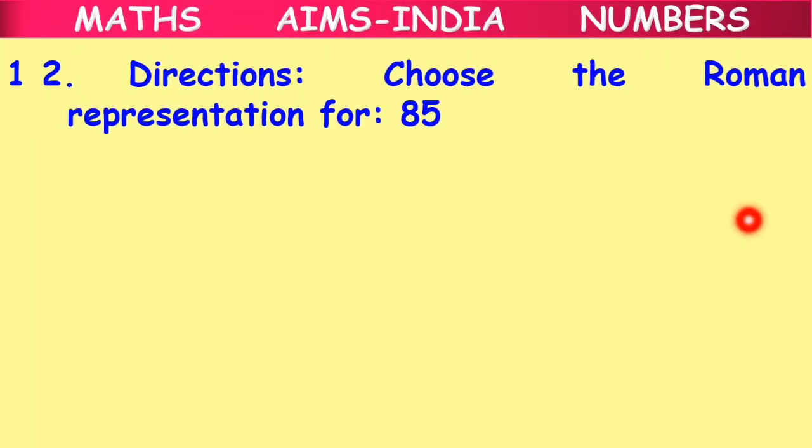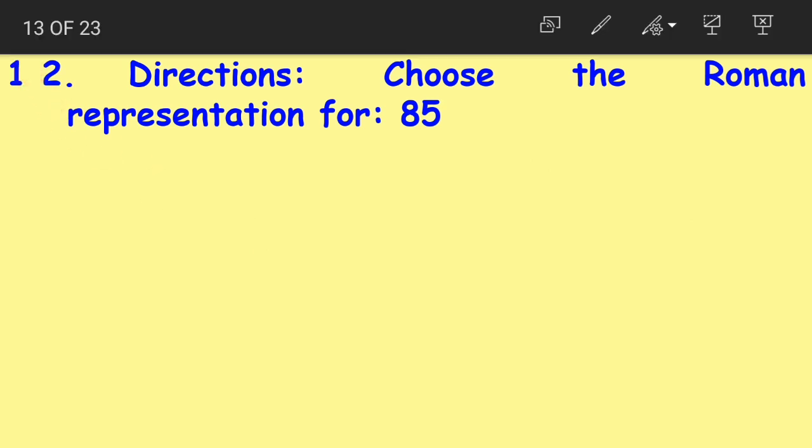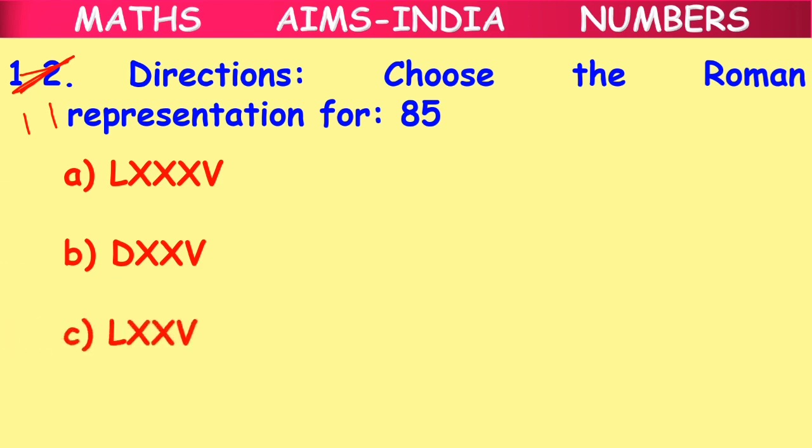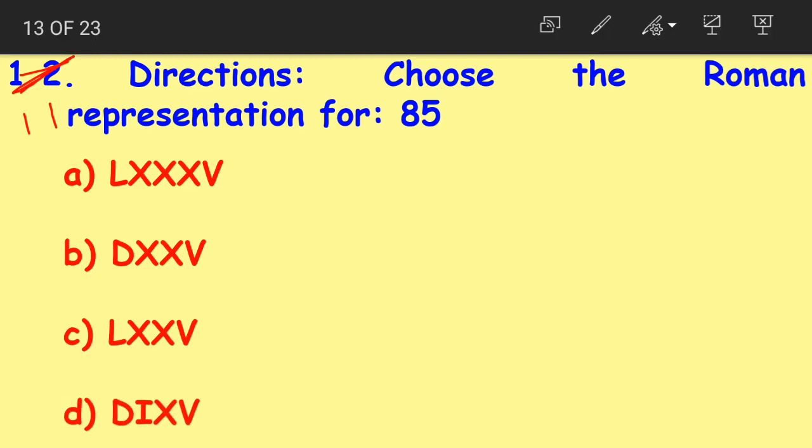Question number 12. Okay. Choose the Roman representation for 85. Don't worry, this is 11 only. There has been a mistake in writing the question number. That's it. Choose the Roman representation for 85. For option A, LXXXV, option B, DXXV, option C, LXXV, option D, DIXV.